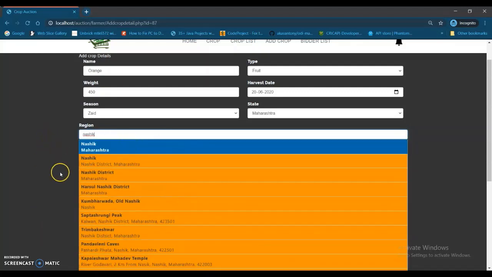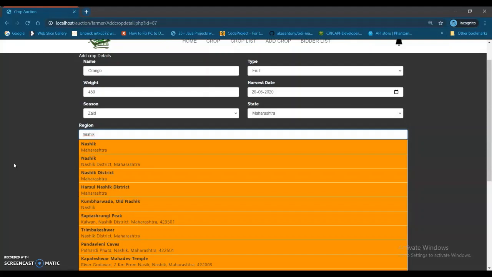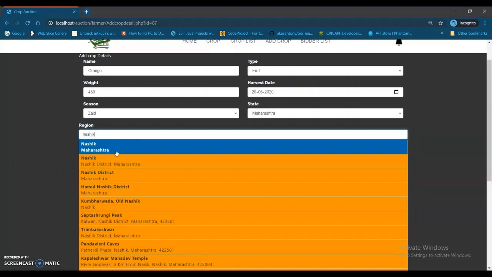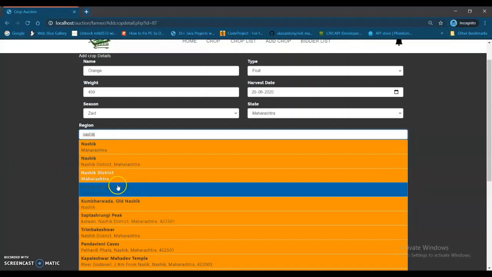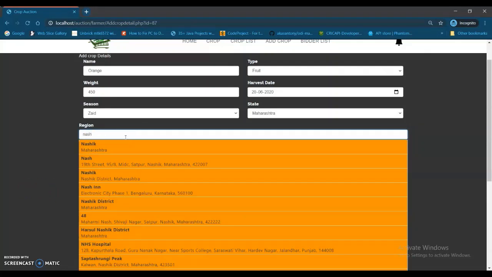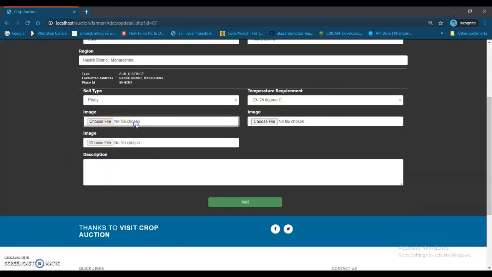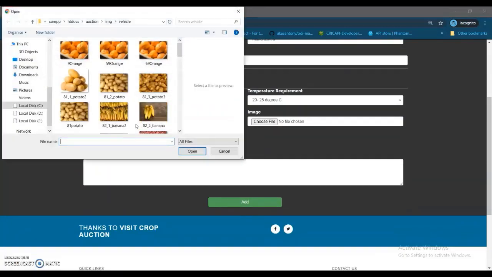You can see the suggestions come as we type. This is the auto suggest API we have used, so that we can plot the farmer's crop location on the map. For that we need geolocation, that's why we have added this auto suggestion. Let me choose Nasik district over here. You can see district. Okay, wait. Nasik district.